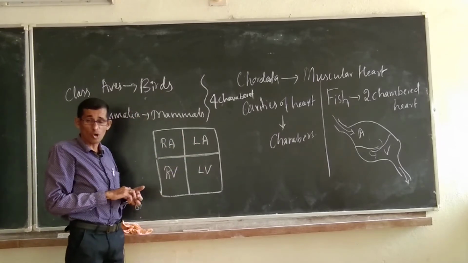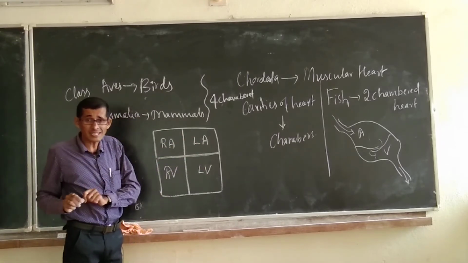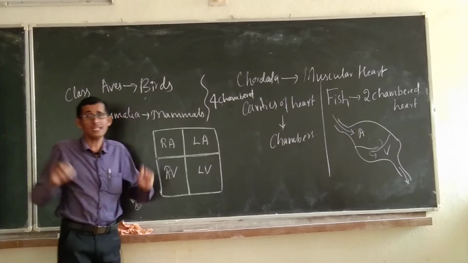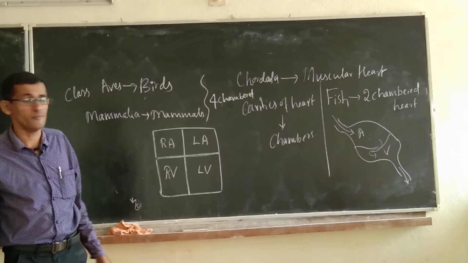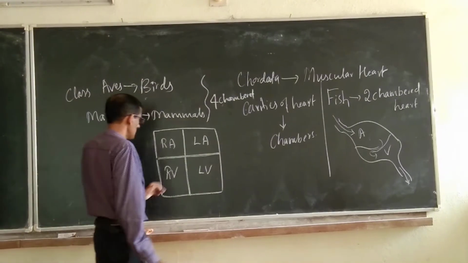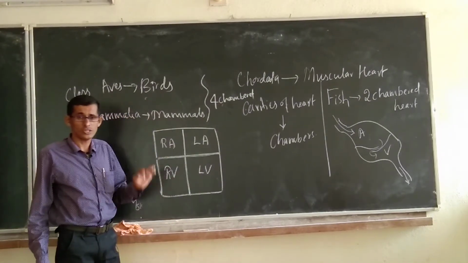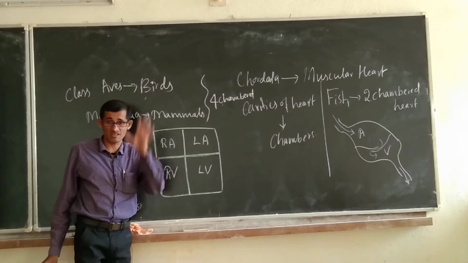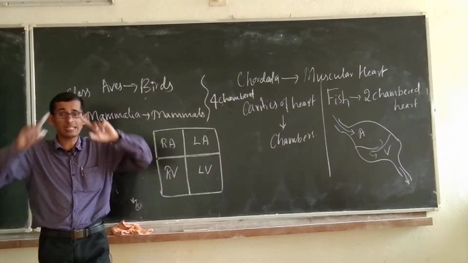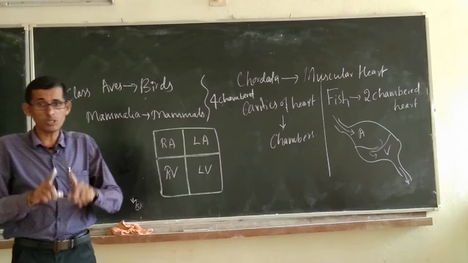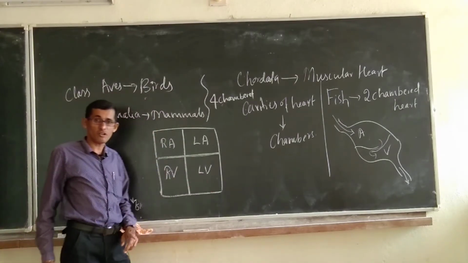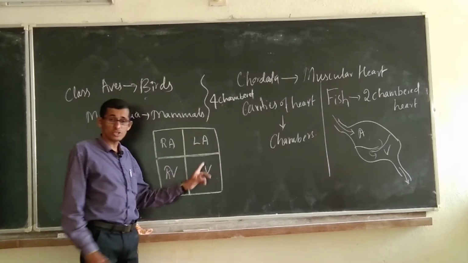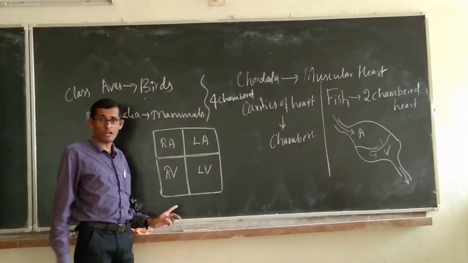So there is no provision for mixing of oxygenated blood and deoxygenated blood. It will never mix up under any circumstances, because clearly, if that heart is not having any deformities, if the heart is correctly formed, there is no provision for mixing of oxygenated blood with that of deoxygenated blood.